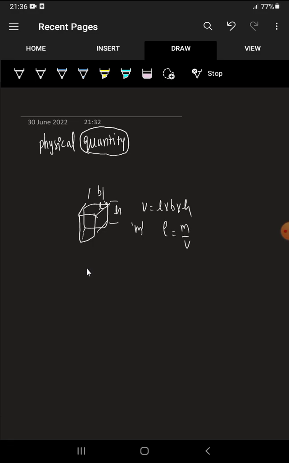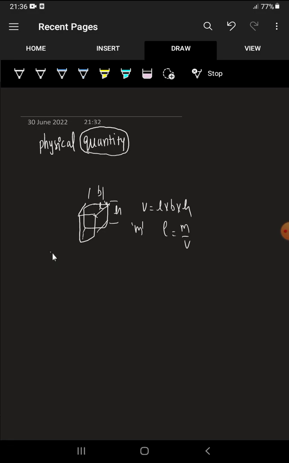A few properties we can measure and a few we can't. The properties which are measurable are called physical quantities. Simple logic: the properties of a material which can be quantified, which are measurable, those alone we call physical quantities. Clear?